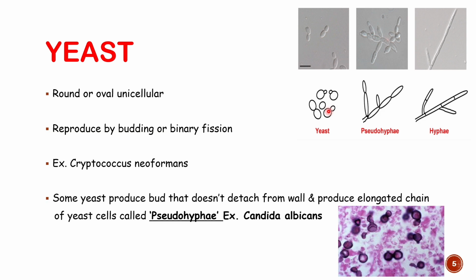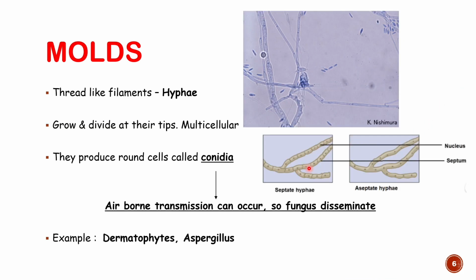See, this is unicellular, but hyphae is multicellular with multiple nuclei. Now again, they could be of two types. You can see a septa here, so that is known as septate hyphae. But if septa is absent, then it is aseptate hyphae. So septate or aseptate hyphae is a further division of mold.